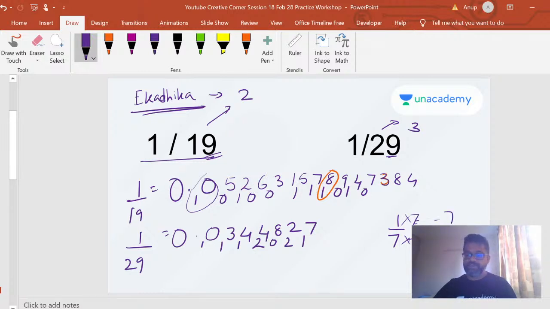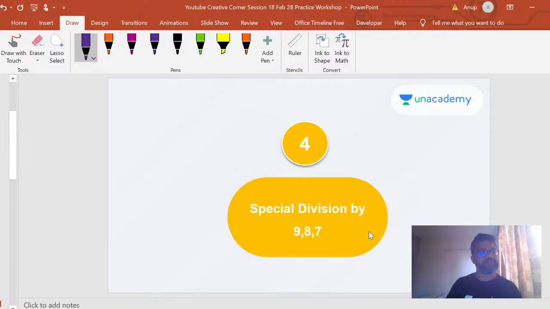Yeah, so you get a 7 by 49. So now your ekadika is 5, right? And then follow the same pattern. 7 by 5, you first divide by that, then you will get this. And then whatever you get as the remainder, with that combination of the digit, keep dividing by 5, you get your answer. So it's very simple and very easy to do, recurring decimals, right?